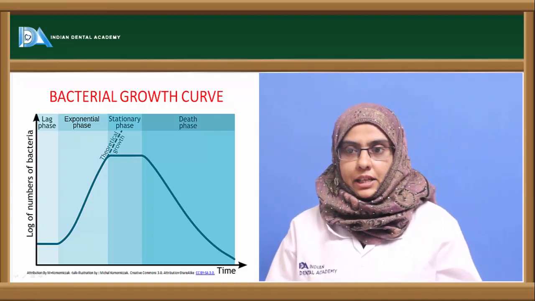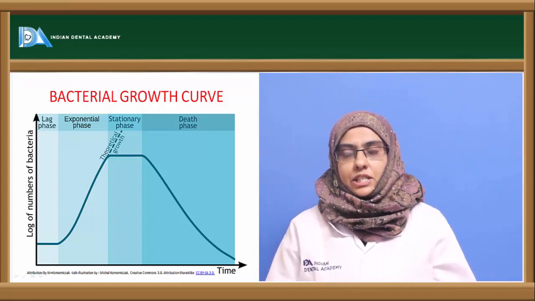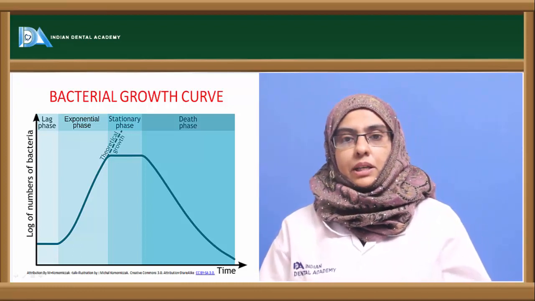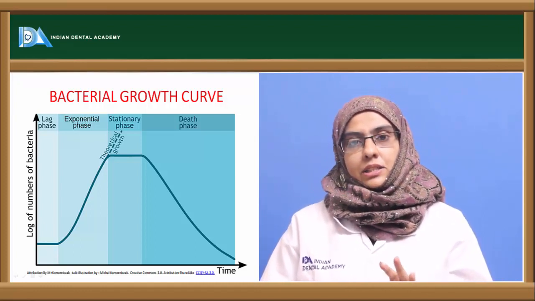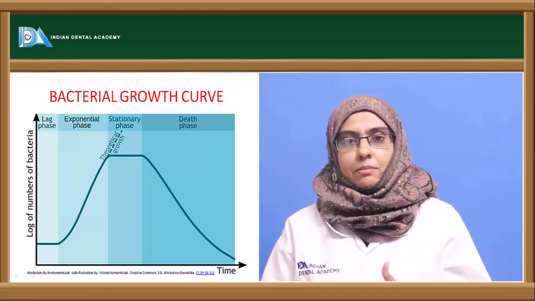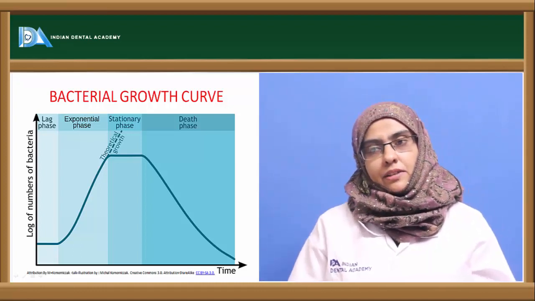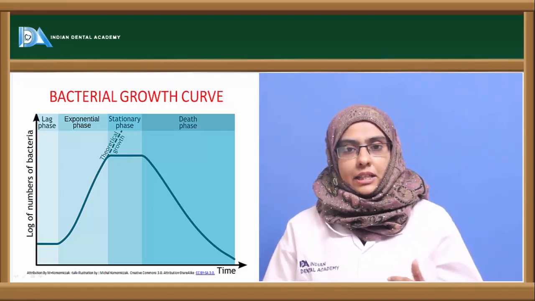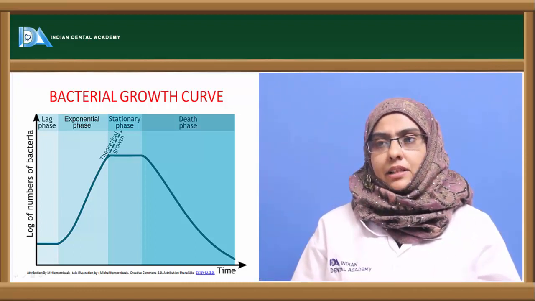So these are the four phases that help us to determine the phases of bacterial growth, that is lag phase, exponential phase, stationary phase and the death phase. It is during the exponential phase that most of the metabolites of human importance are usually produced. So in a continuous culture system, they manipulate the batch culture, they keep on adding fresh culture so that the organisms are vigorously multiplying and producing the metabolites which are of human value. Apart from the exponential phase, in the stationary phase also, the organism produces certain anti-metabolites such as penicillin, etc. that are of human importance to treat various types of diseases. So this is about the bacterial growth curve.